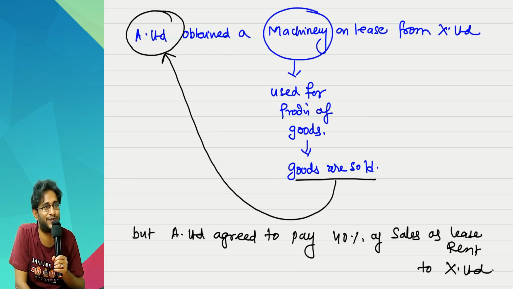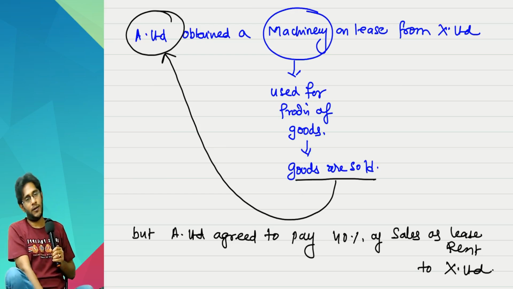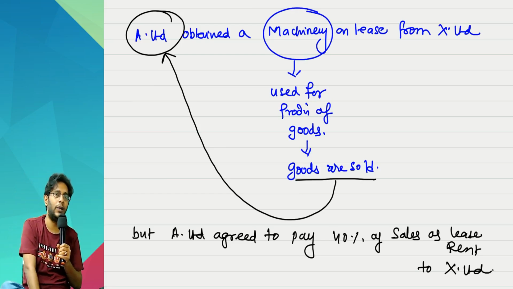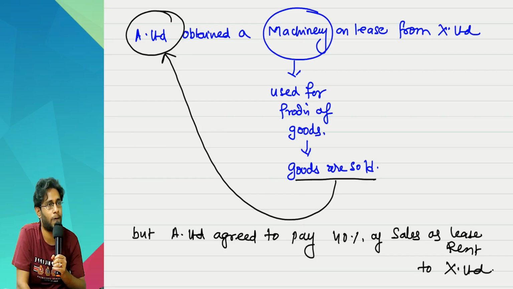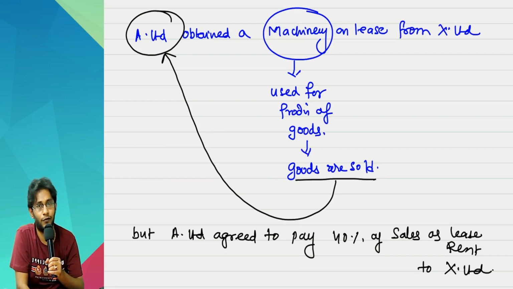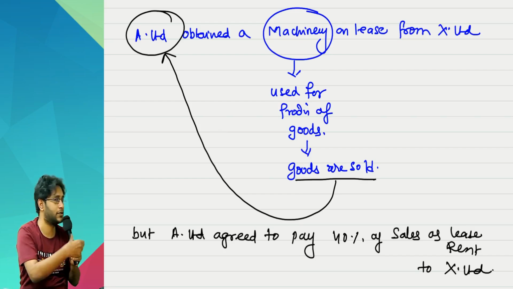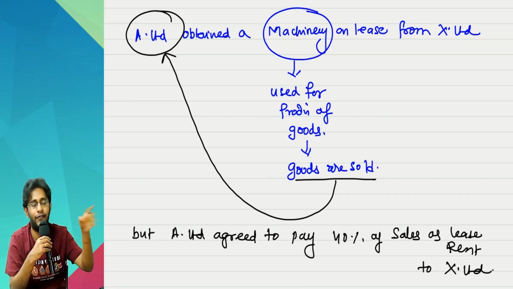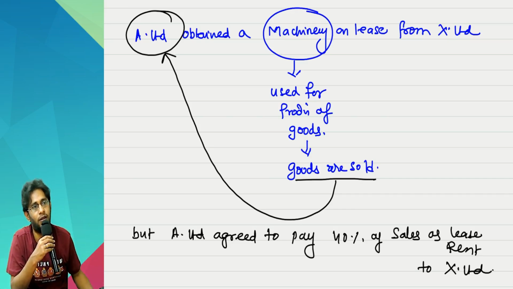Everybody yes? No. Listen. Suppose, sir, 40% of sales came to 4 lakhs. Instead of saying 40% of sales, had I put that 5 lakh rupees lease rent I have to pay, then there is a lease.